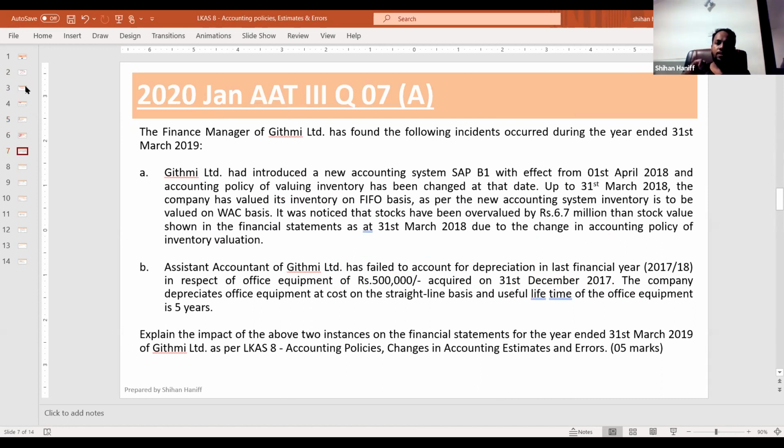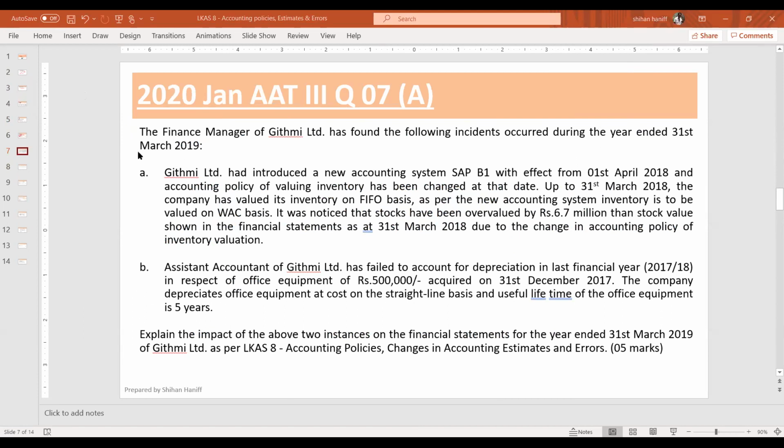Right? So let's do this question. The finance manager of Gitme Limited has found the following incidents occurred during the year ended 31st March 2019.